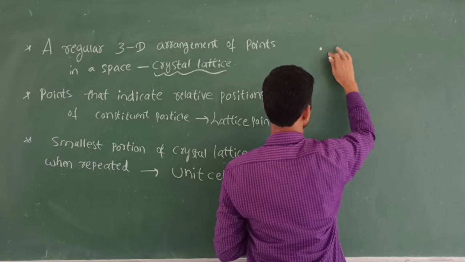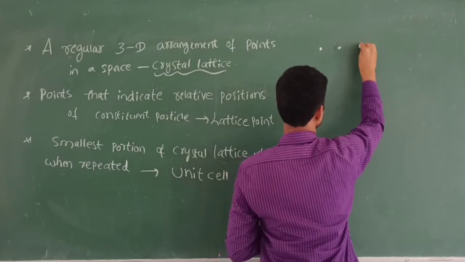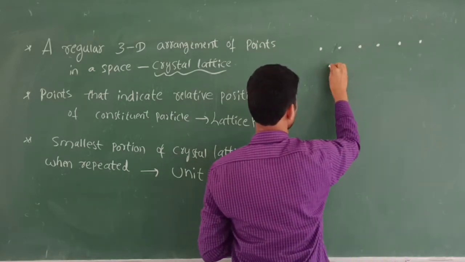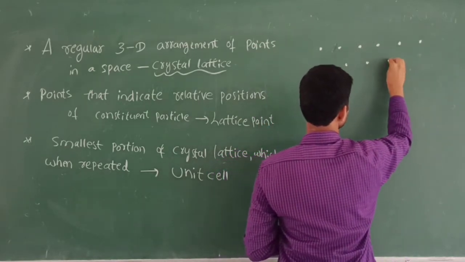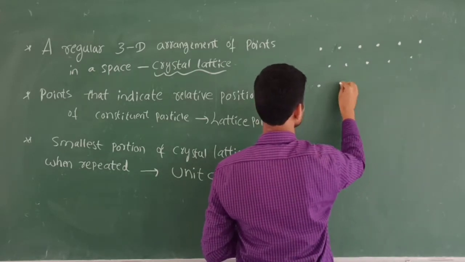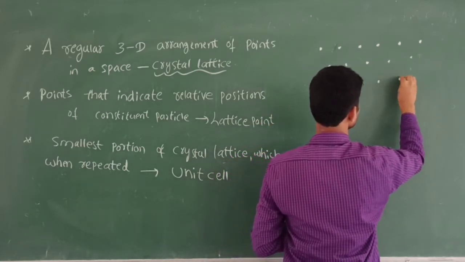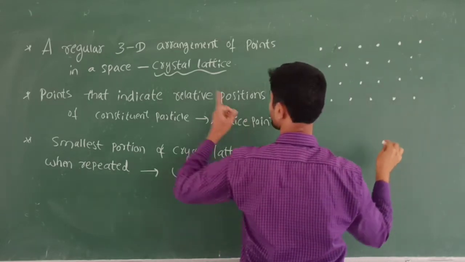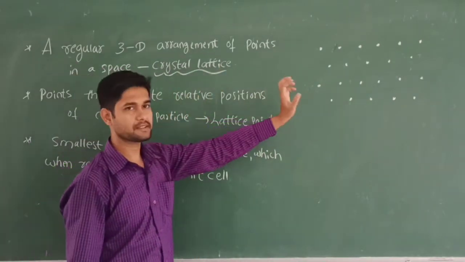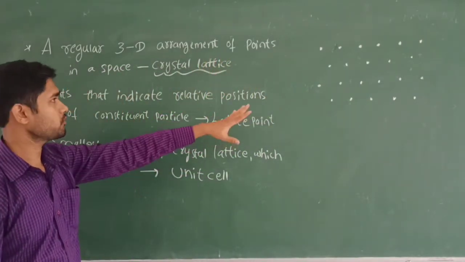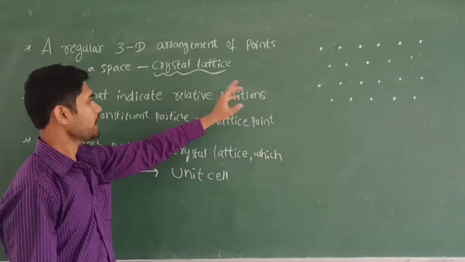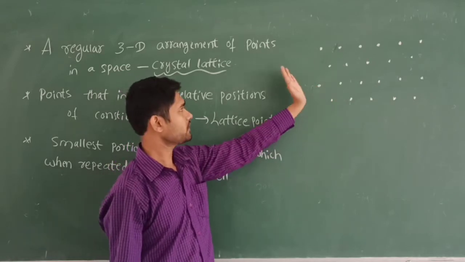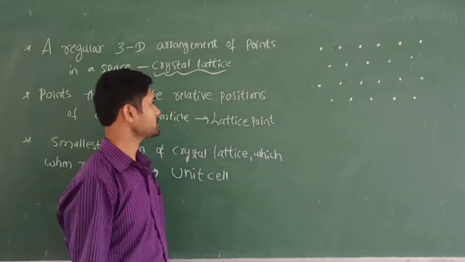Let us take the points. These are called the three-dimensional arrangements of the points in a space. So these are three-dimensional arrangements. We are going to call this the lattice. That is called the crystal lattice. This system in space is called a crystal lattice because of the regular arrangement in three dimensions.